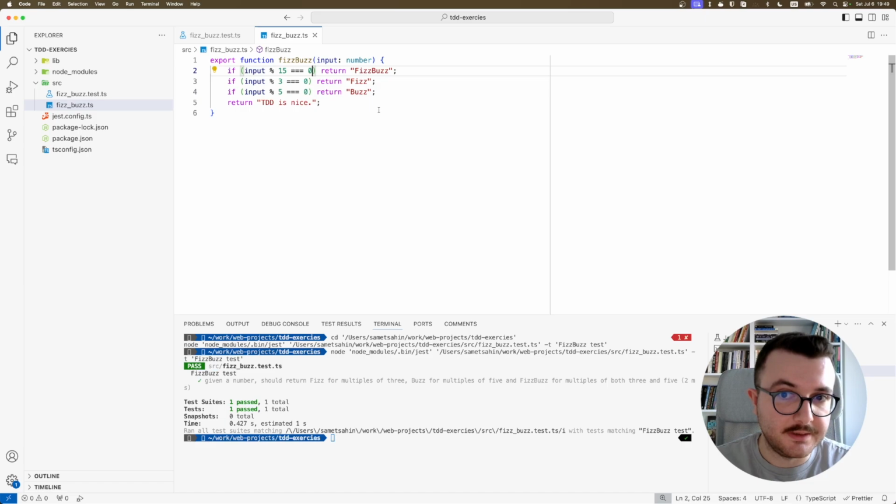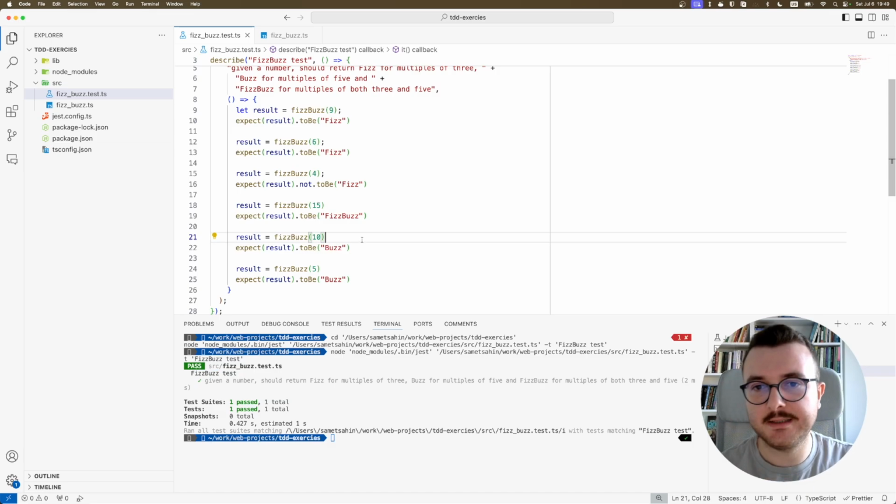There will be a time to add those too, because when you add new tests, the tests force you to add more implementation, to make it more general, more clever. That's the FizzBuzz exercise in TDD.